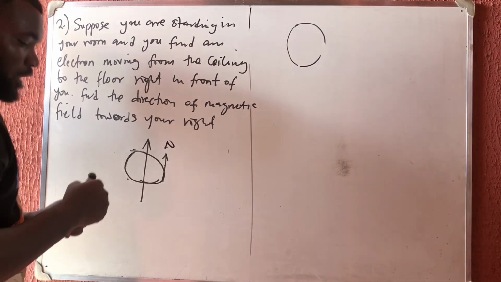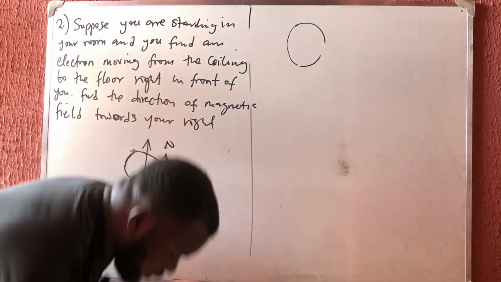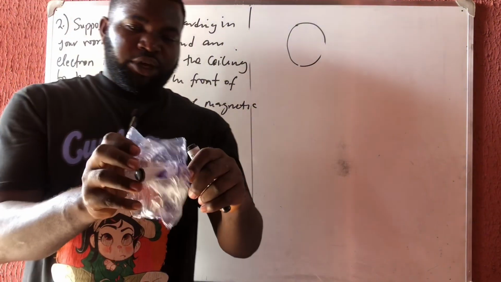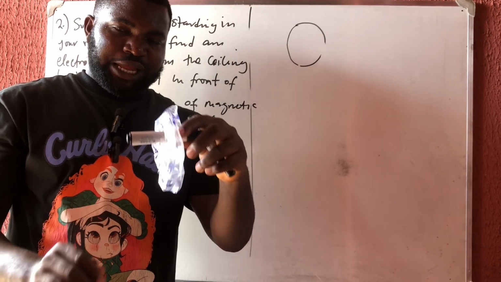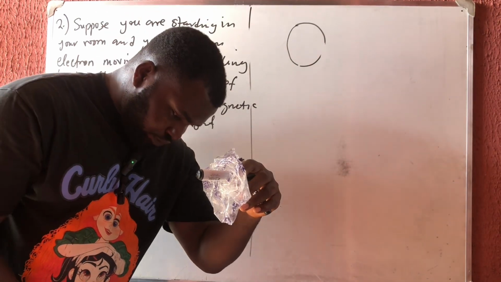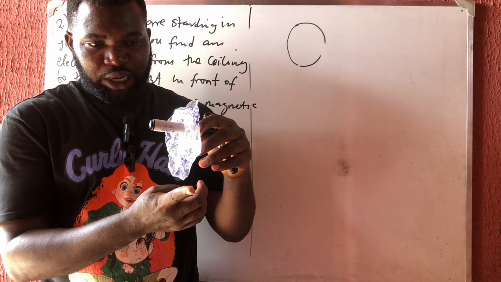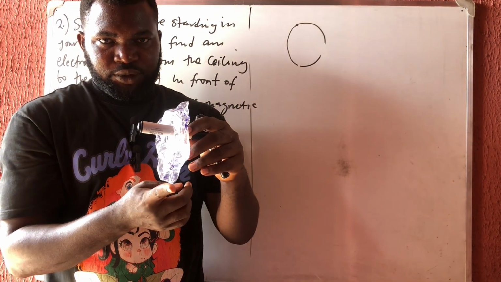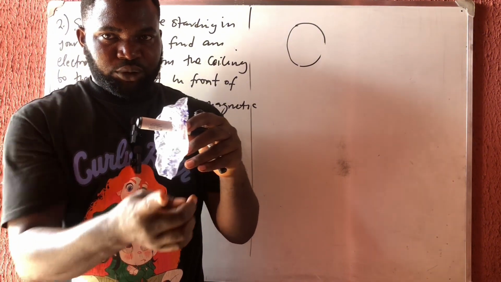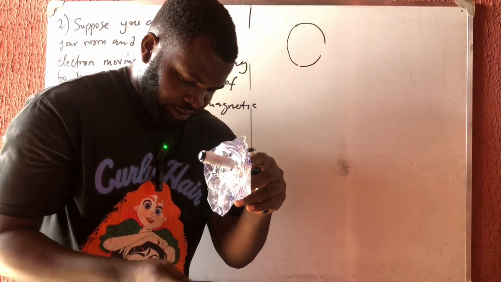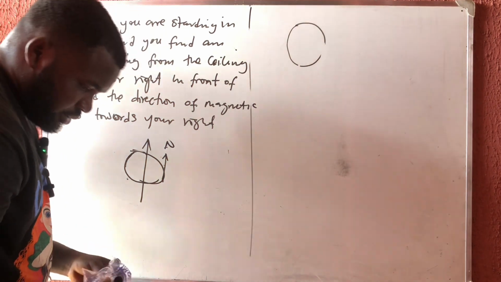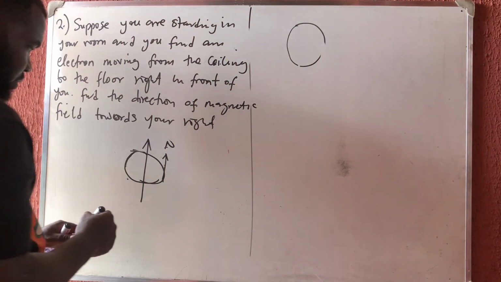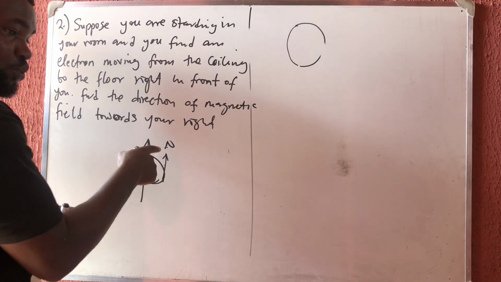But in the other one I said, let us repeat the other one. The other one said that it is moving like this. So if it is like this, now, and they say I should draw it on the bottom. The bottom my tangent is going to be like this at the bottom. You see it? So it's going to move east. Yes, it's going to move east. So for the other one is east. Why this one is north?